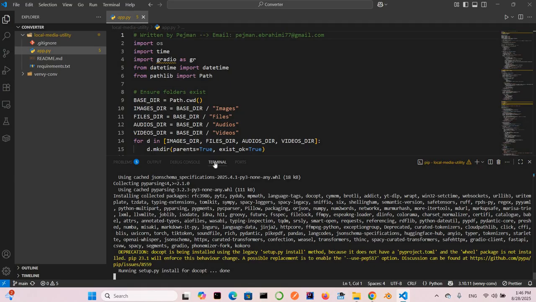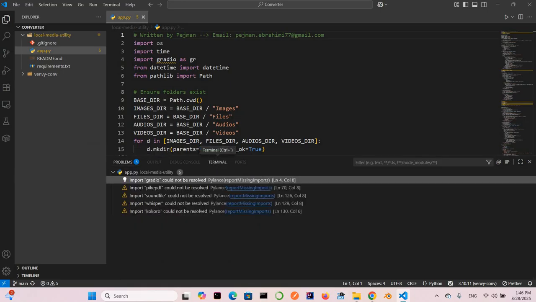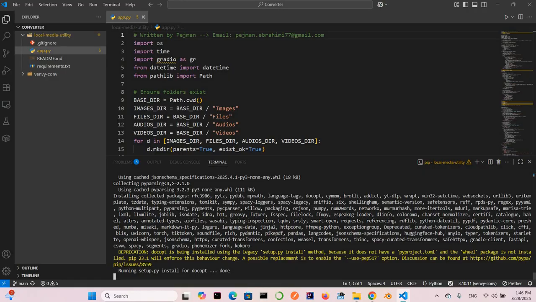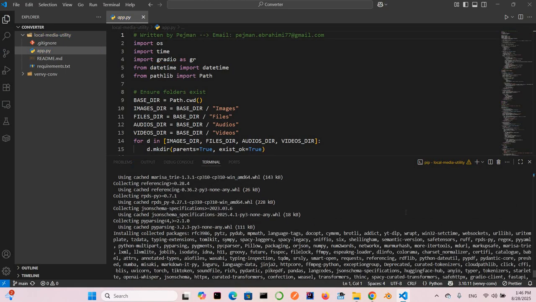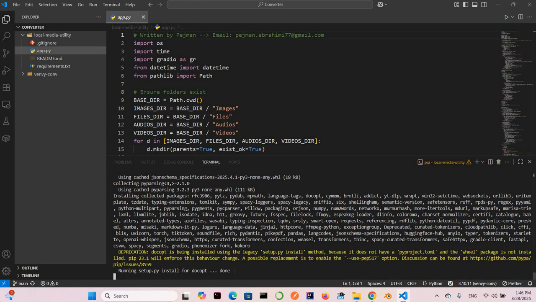The VS Code terminal is still trying to handle it. It must not take a lot of time. Okay, still working on that. We have three packages that still need to be installed, but finally it will be done.